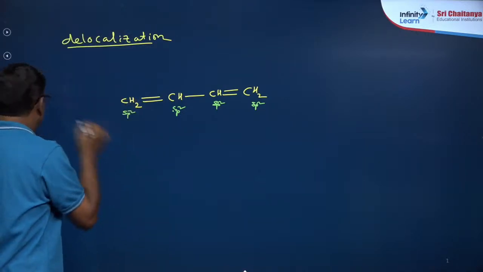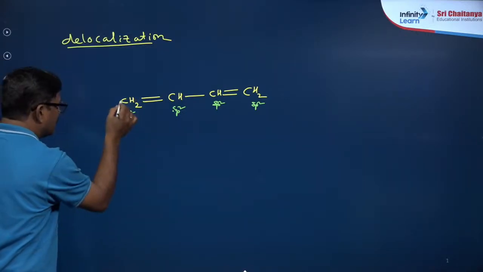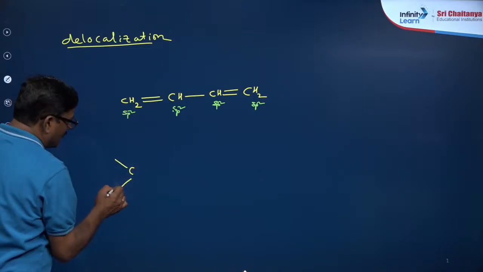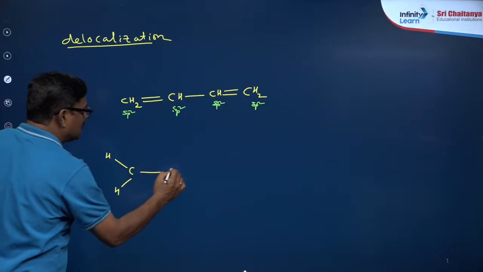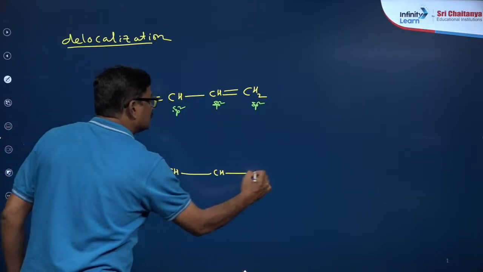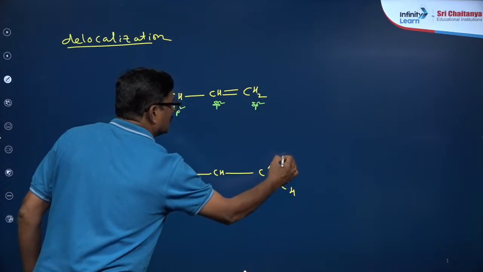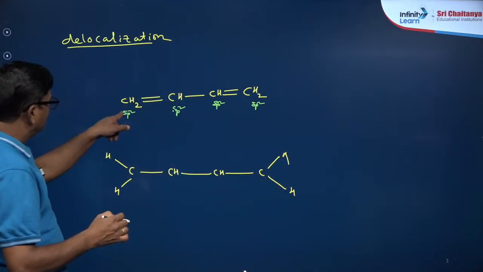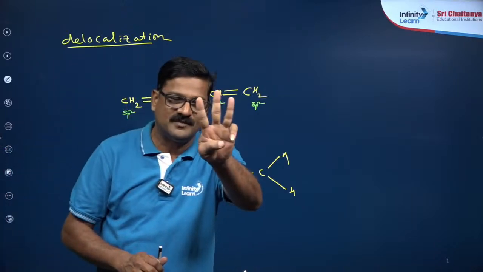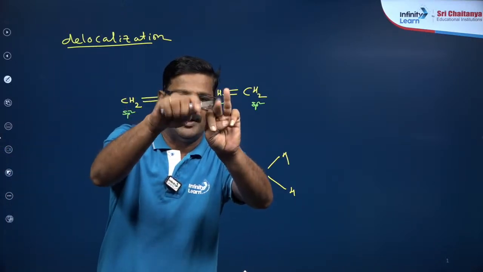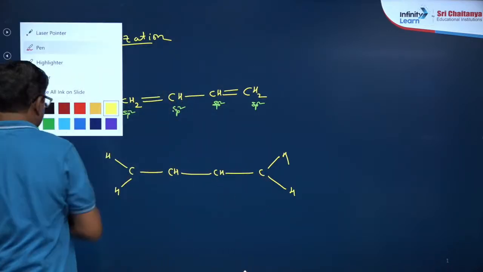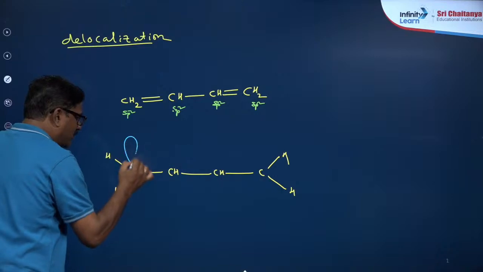As this is delocalized sp2, I just want to draw its molecular structure. Hydrogen, hydrogen, hydrogen. Now, with sp2 from s, px, py, pz, three orbitals form sp2, and one orbital lies perpendicular to this.